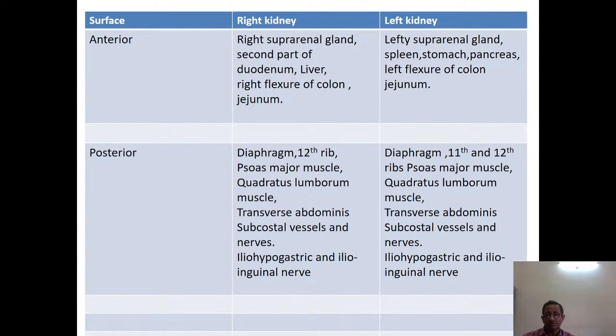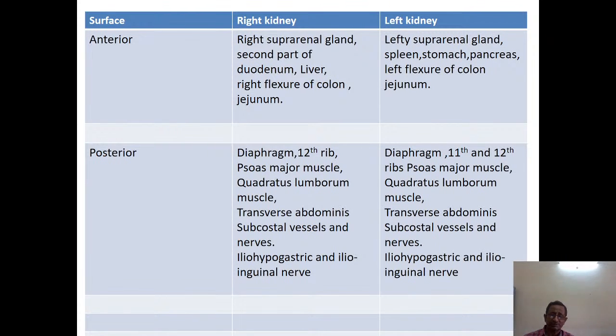Then psoas major, quadratus lumborum and transverse abdominis are the same on both sides. These three muscles are related to the kidneys on both sides.